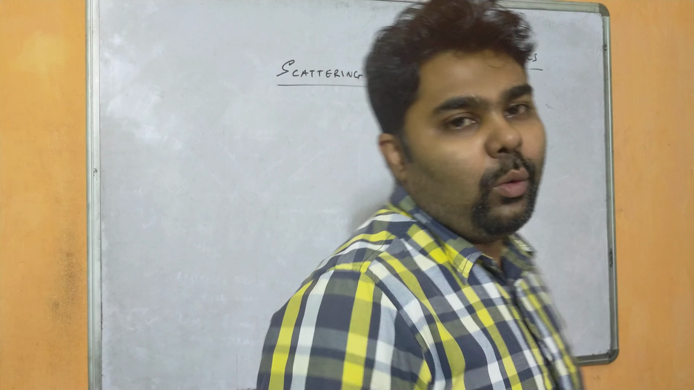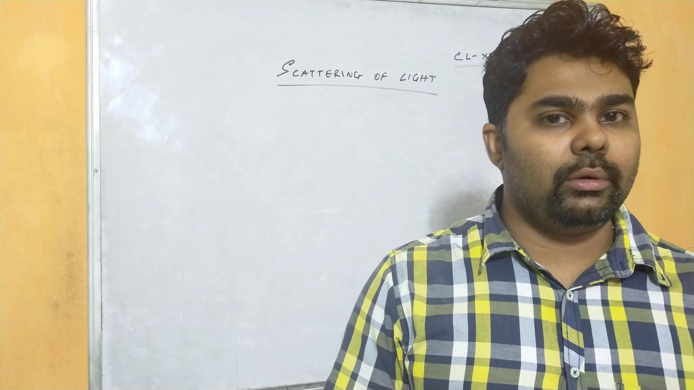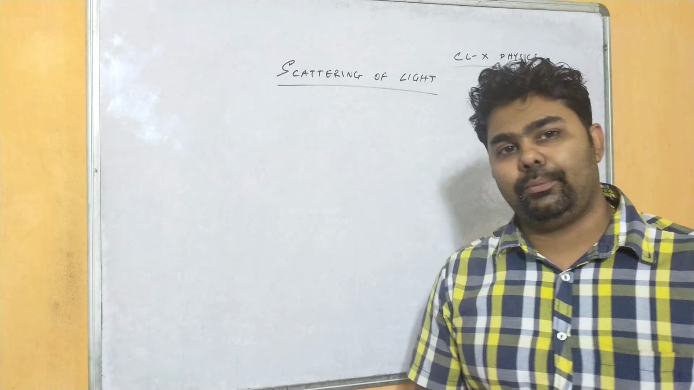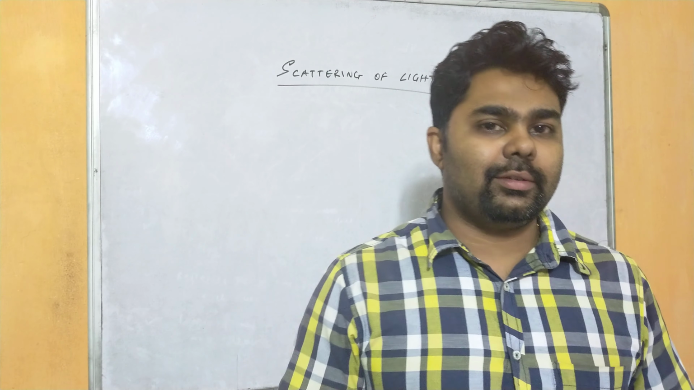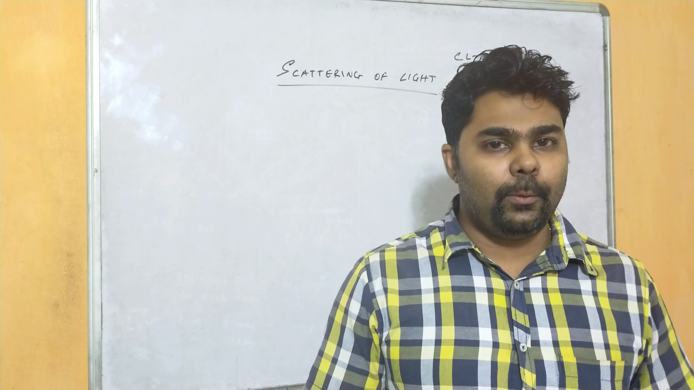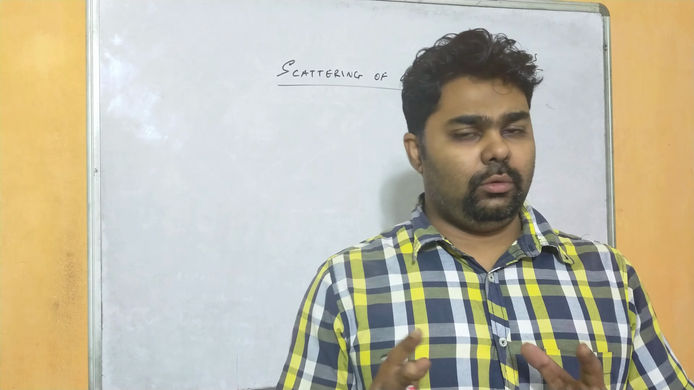Hello students, welcome to my next video tutorial. In this video we are going to learn the scattering of light, and we will have the answers to various questions like why the color of our sky is blue in the daytime and why the color of our sky is reddish orange during sunrise or sunset. So all these questions' answers we are going to find out in this video.